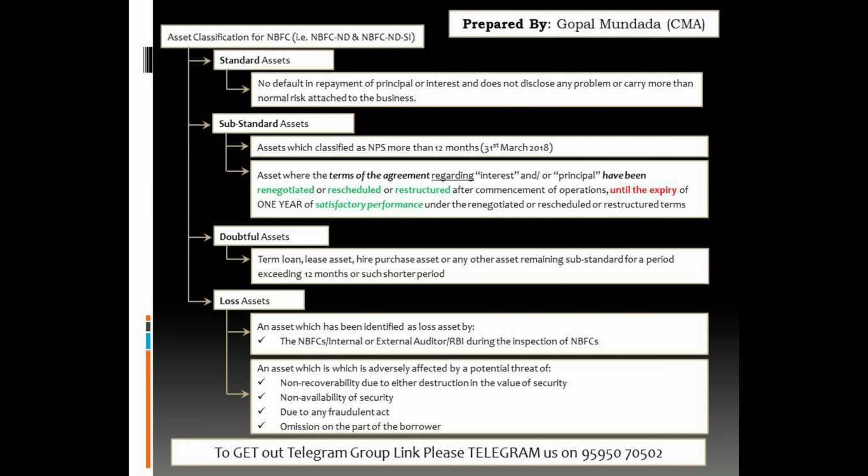So guys, next is doubtful asset, and doubtful asset means any term loan, lease asset, hire purchase asset or any other asset remaining substandard for a period exceeding 12 months. So guys, substandard asset means the asset that is NPA for more than 12 months, and doubtful asset means the asset that is substandard for more than 12 months. So in this case we can alternatively say that any asset which is classified as a NPA for more than 24 months shall be considered as a doubtful asset. And last is loss asset.